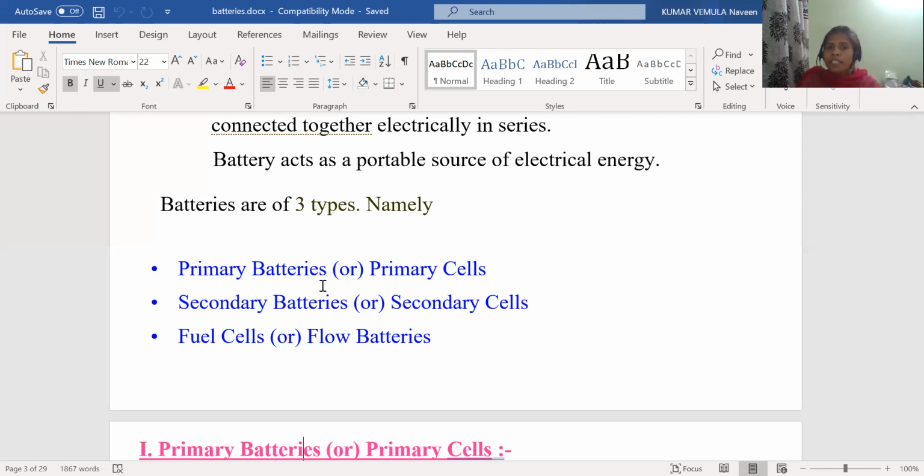About the fuel cells, we will discuss in the next classes. But maybe now you are clear about the rechargeable and the non-rechargeable batteries. What about the non-rechargeable? It is called the primary batteries. The lifespan of the primary batteries is less because in this, there is no recharging. Whereas in the rechargeable batteries, chemical energy converts to electrical energy and also electrical energy converts to chemical energy by applying direct current. So here the lifespan of the battery is more for the secondary batteries due to recharging and discharging.